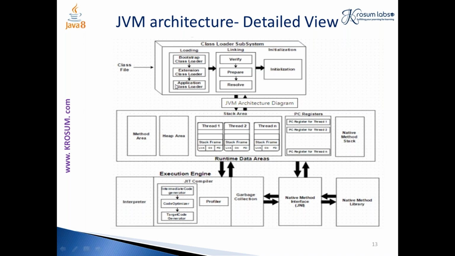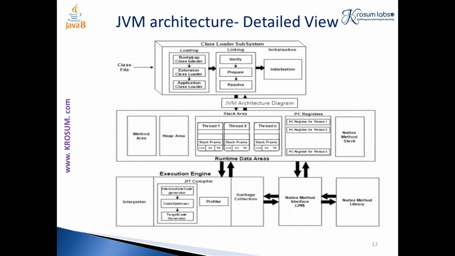But when the JVM requests to load a particular class file, this is not the first step that does it. Here we have a hierarchy to be preserved, which we call the delegation hierarchy. Initially, the request to load a particular class file goes to the bootstrap class loader. The application class loader gets it, and without processing it, forwards it to the extension class loader. The extension class loader, without processing it, forwards it to the bootstrap class loader.